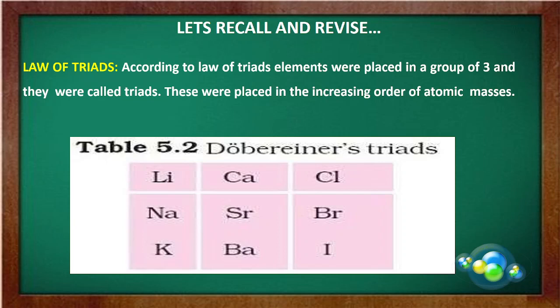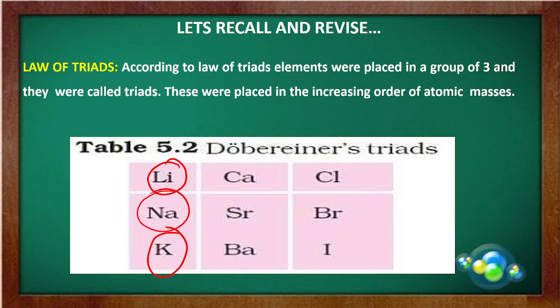Then in each case, he noticed that the middle element of each triad had an atomic weight about halfway between the atomic weights of the other two. It means he has considered three elements in each of the triads. Here you see, one is lithium, one is potassium, and one is sodium.